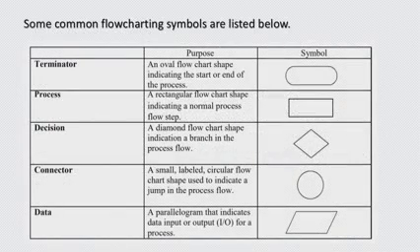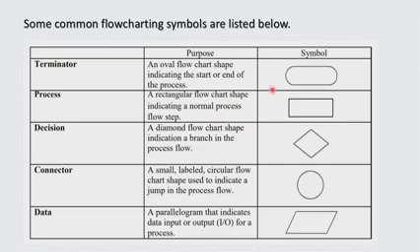There are different symbols that are used in the flowchart. So we will see them one by one. First one is the terminator. Terminator is what? It is an oval flowchart shape that indicates the start and end of your process. Then comes the process. It is a rectangular flowchart shape that indicates the normal process in the flowchart.